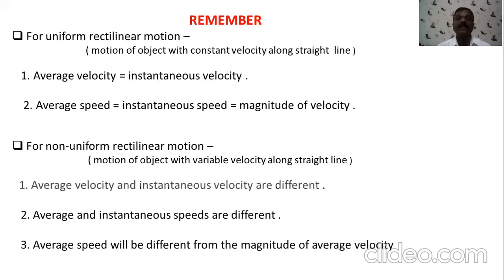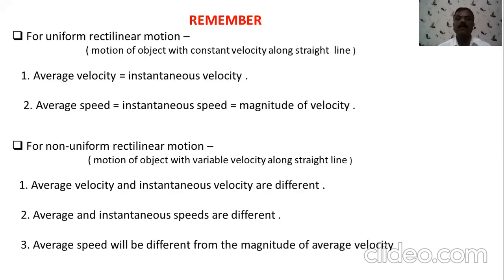In case of rectilinear motion, we can consider two different types. The first, the object is moving with constant velocity, and second, the object is moving with variable velocity. When the object is moving with constant velocity along a straight line, it is called uniform motion. And when the object is moving with variable velocity, it is called non-uniform motion. Now in uniform motion, average velocity and instantaneous velocity are the same. Similarly, average speed and instantaneous speed are also the same.